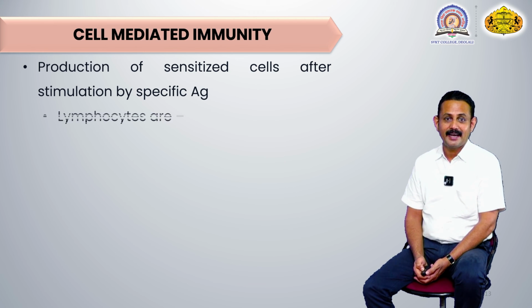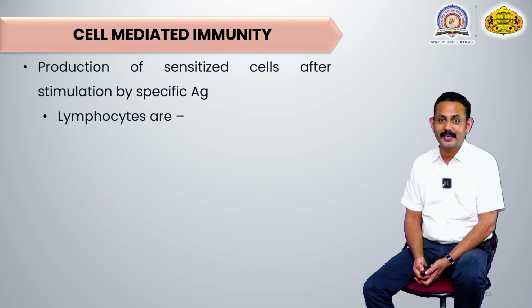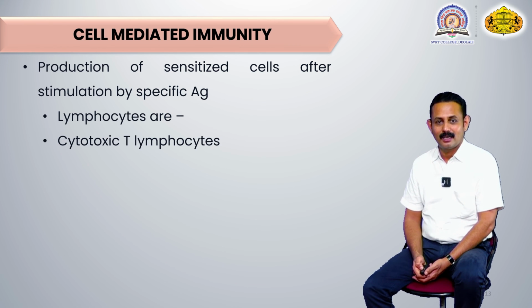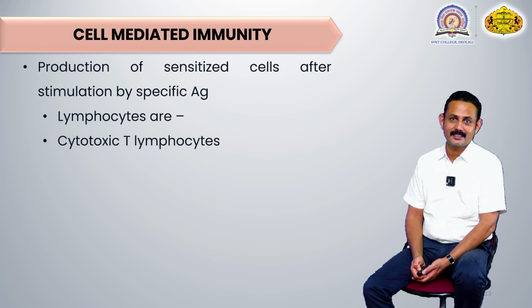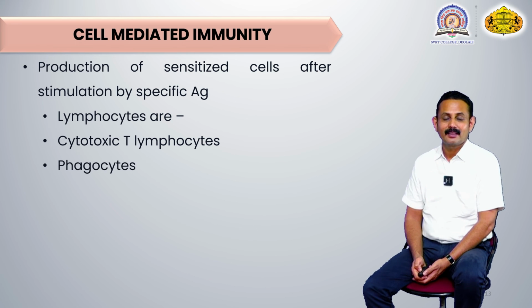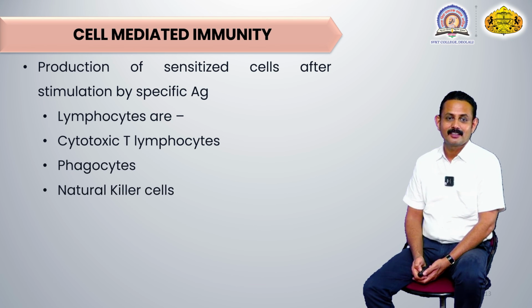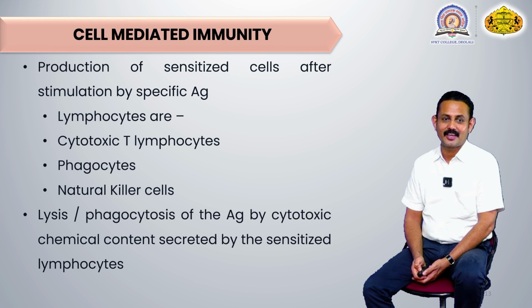These cells are commonly different types of lymphocytes. Lymphocytes commonly include the cytotoxic T lymphocytes, T for thymic. Then phagocytic cells are there, and natural killer cells are there.